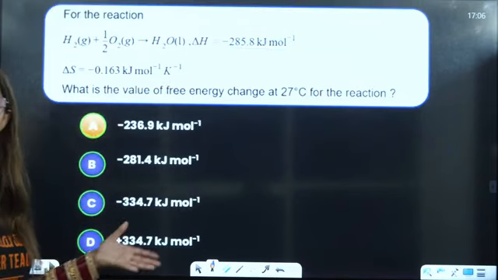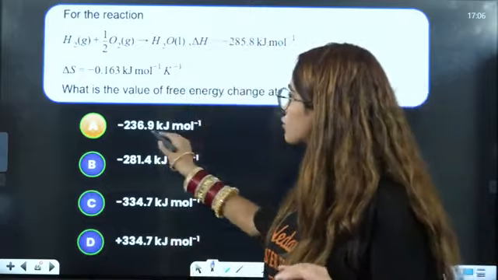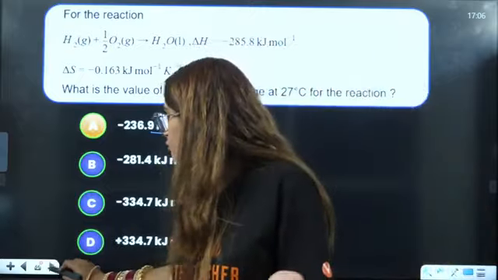Here you just have to do the calculation and answer it. But see the units here. Everything was in kilojoules, so I don't need to convert anything into joules.